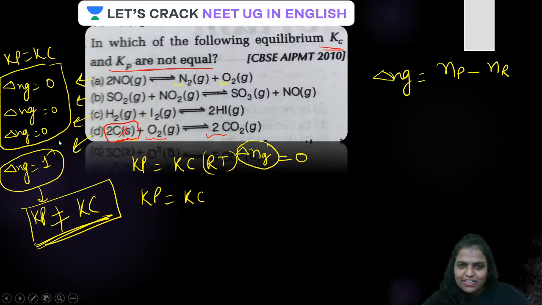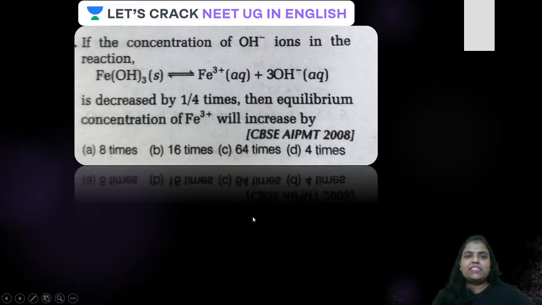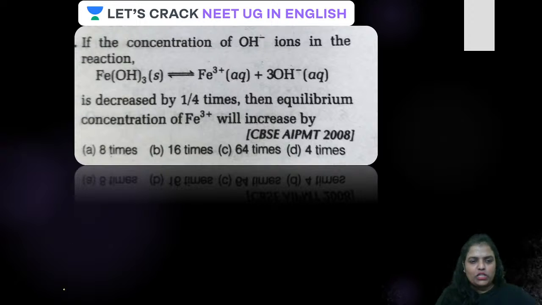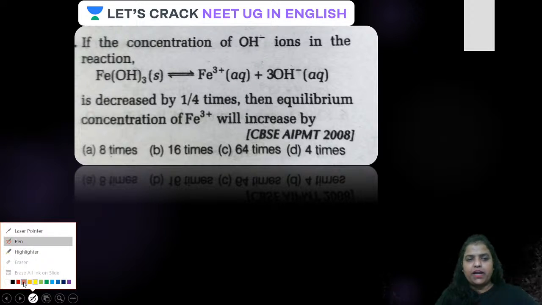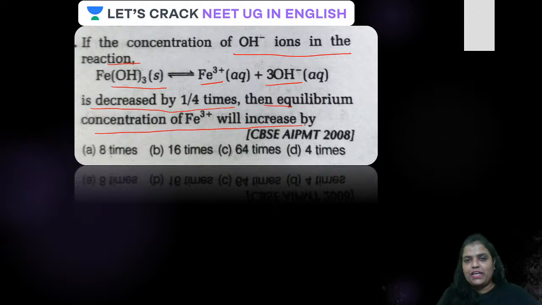Is that clear? Let us have a look at the next question. Guys, the next question is, if the concentration of hydroxide ion in the reaction, ferric hydroxide gives ferric ion plus 3 moles of hydroxide ion, is decreased by 1 by 4 times, then the equilibrium concentration of Fe3+ will increase by.